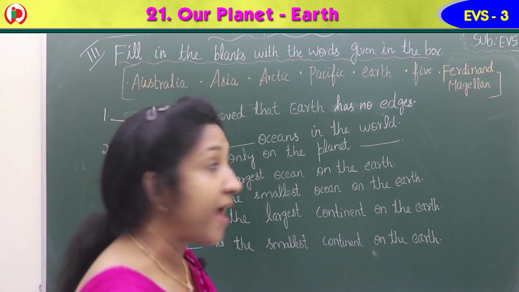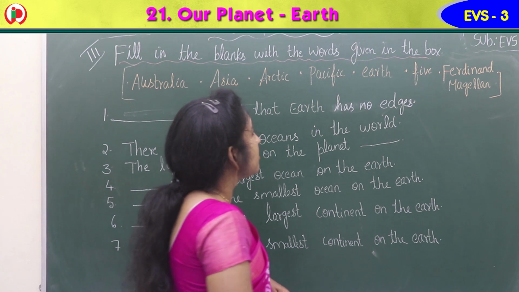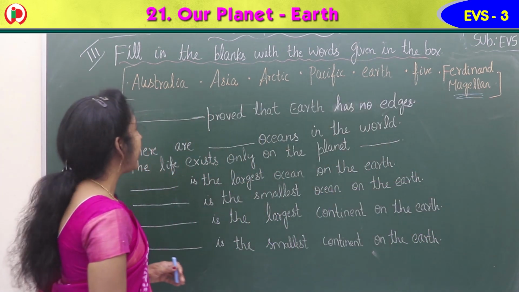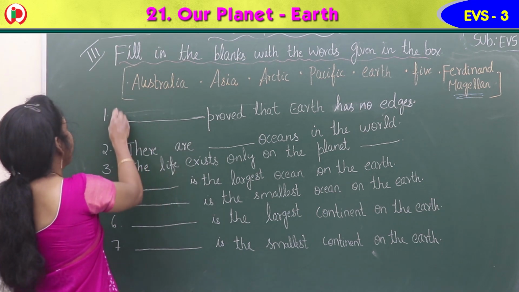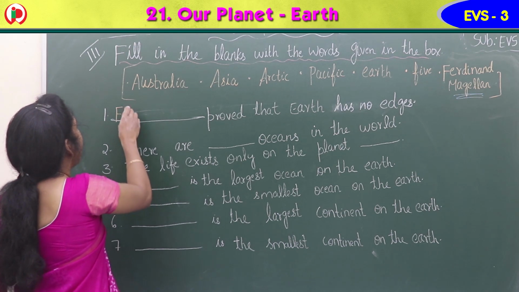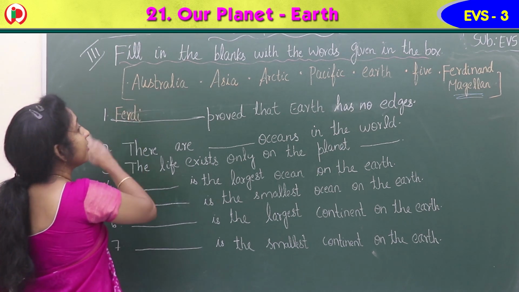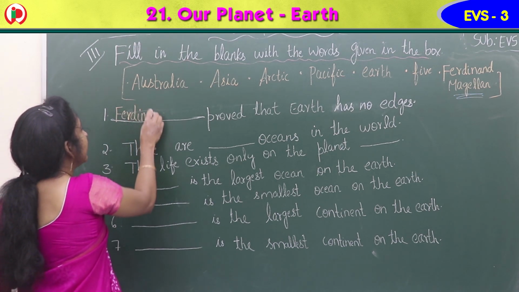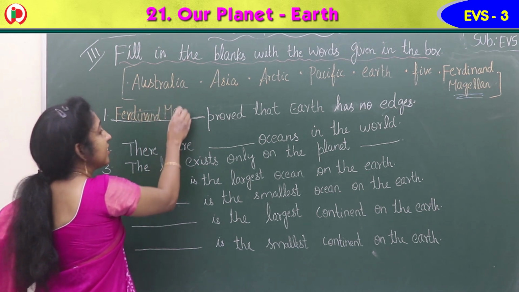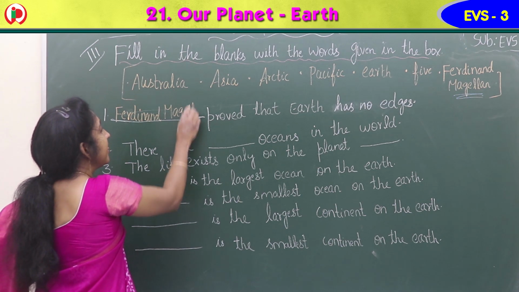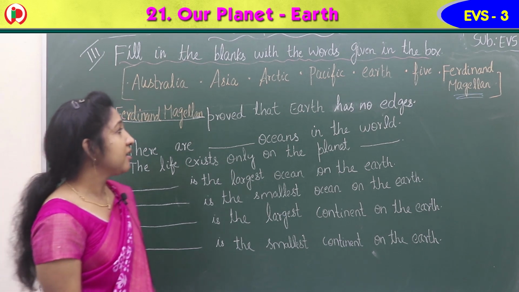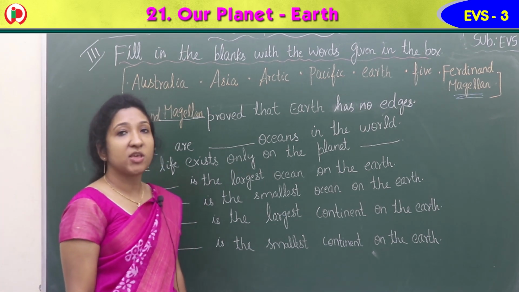So this is the right answer, Ferdinand Magellan proved that Earth has no edges.